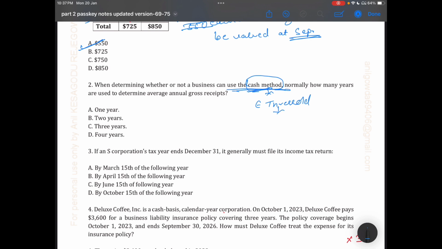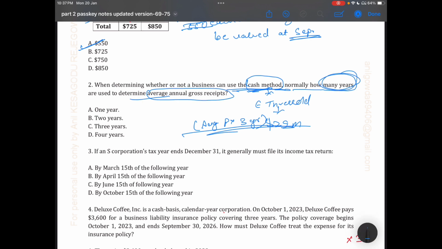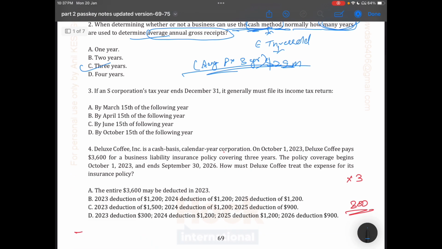The threshold limit is $29 million of average of the previous 3 years. So here the question is asking how many years are used to determine average annual gross receipts. As we discussed, it's taken from the average of the previous 3 years. So the correct answer is 3 years.